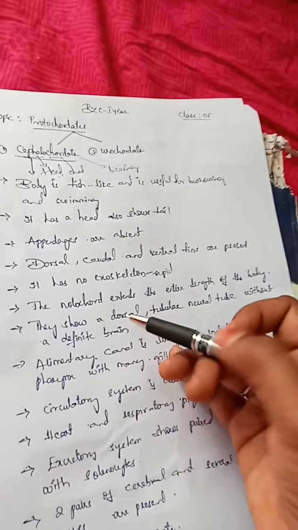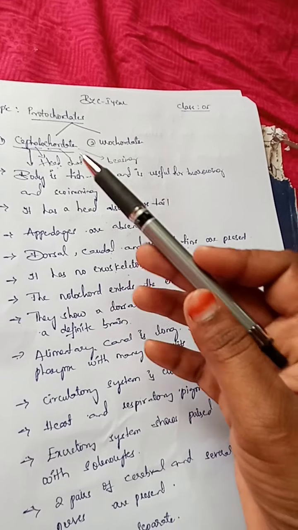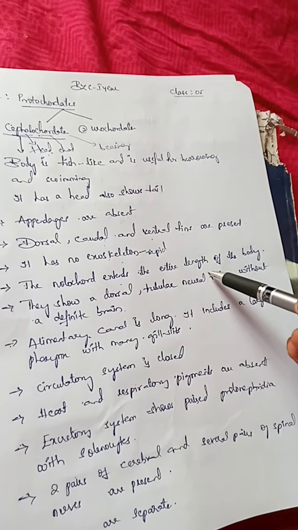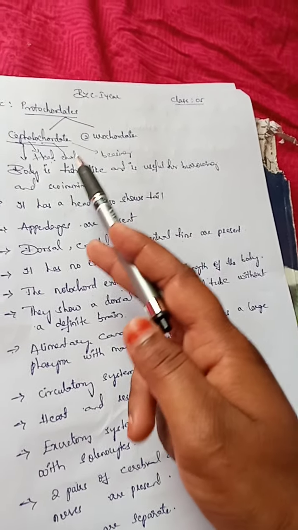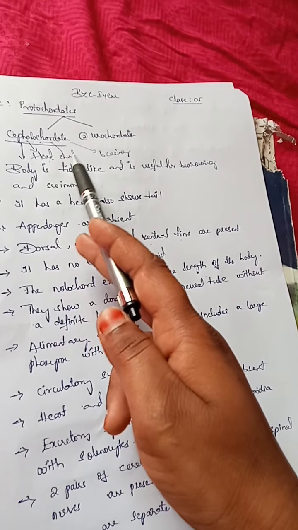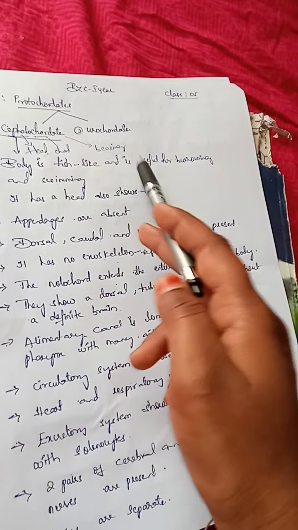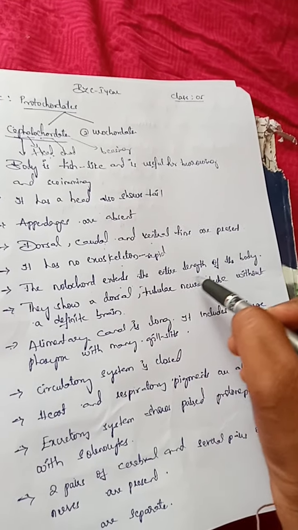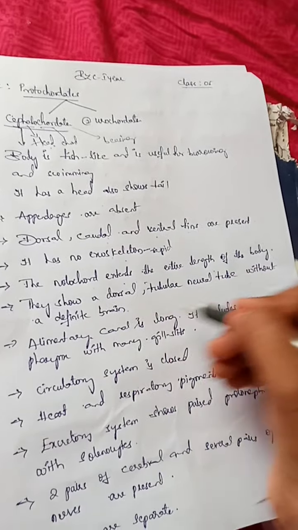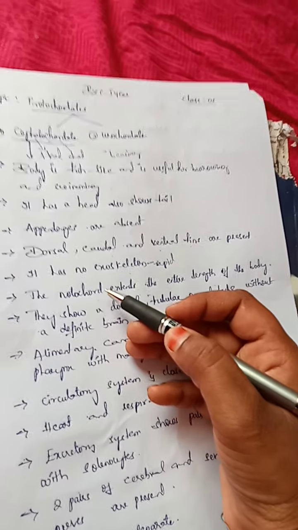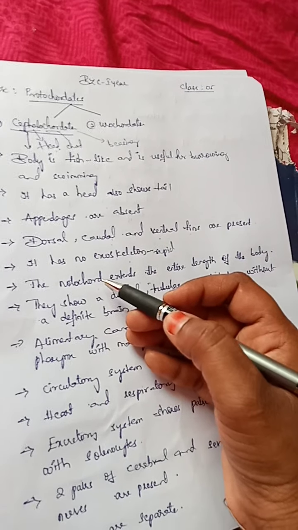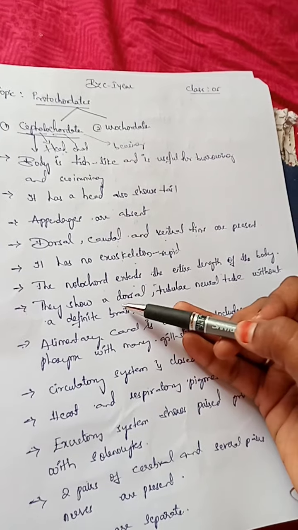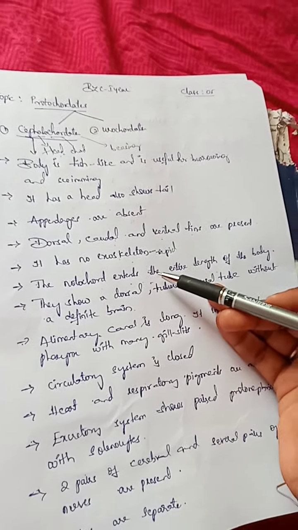So what chordate characters do the cephalochordates show here? The first: the notochord extends the entire length of the body. I said previously, cephalochordata means the cord which is there from head to tail region. So the notochord is present and it extends the entire length of the body, and it is there throughout the lifetime. It won't disappear. Even when the organism becomes adult, and even when it dies, the notochord will be present.